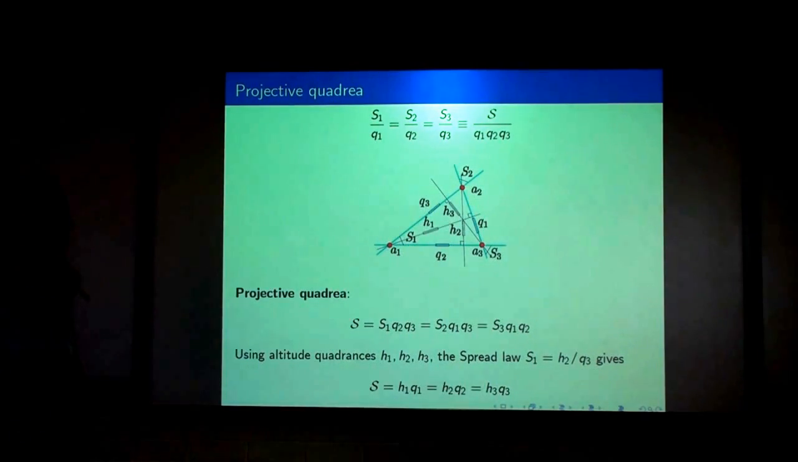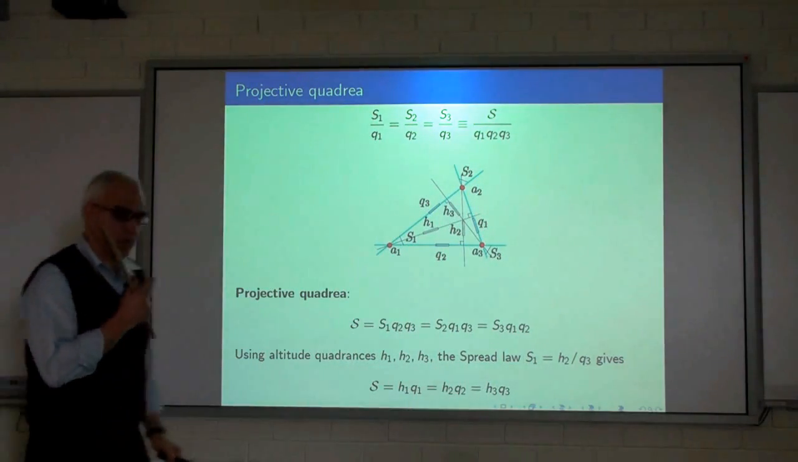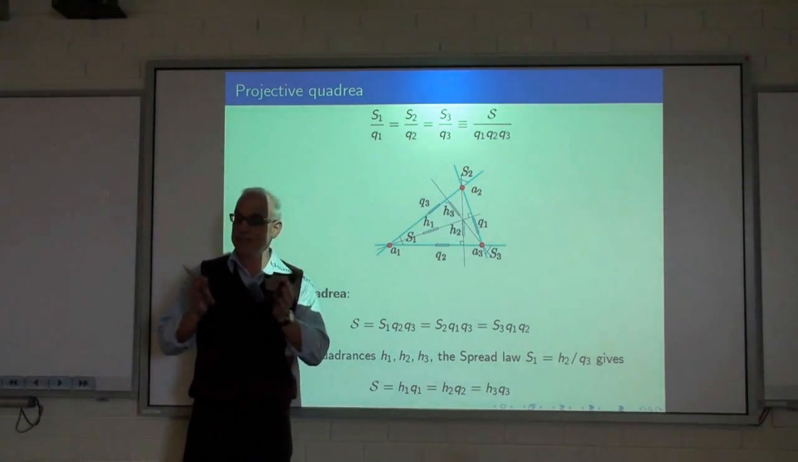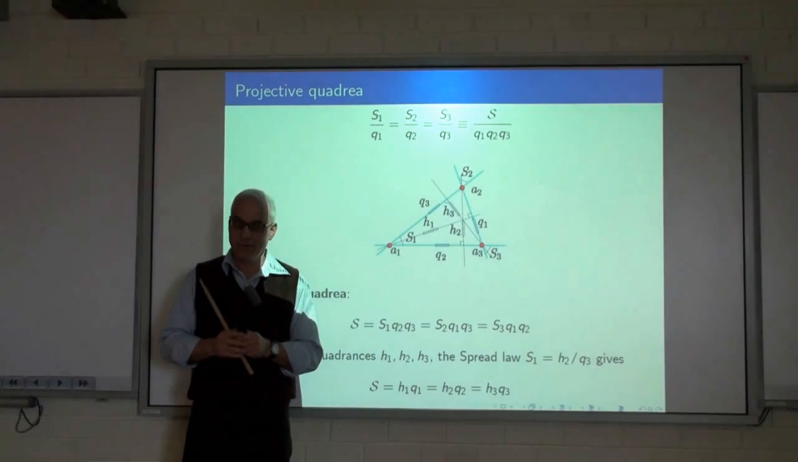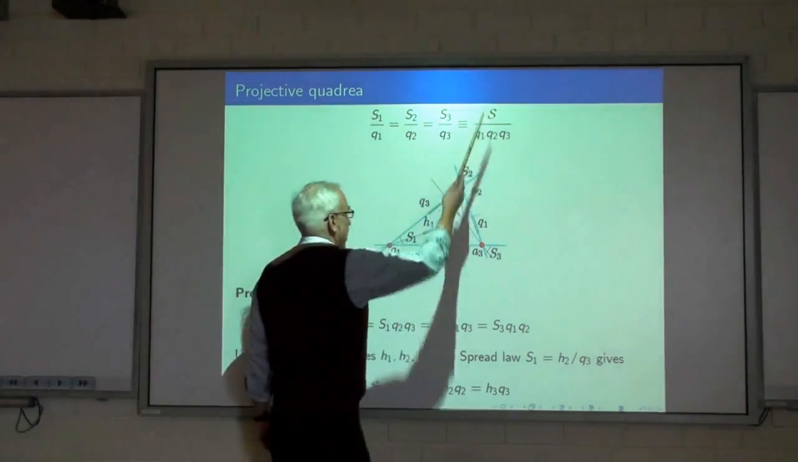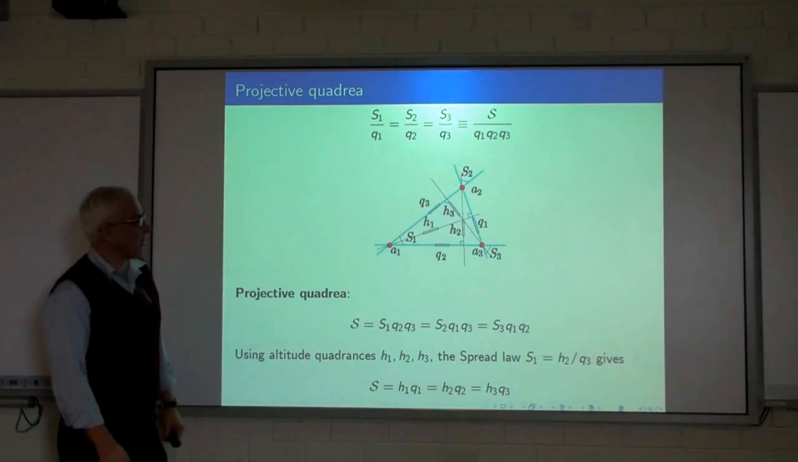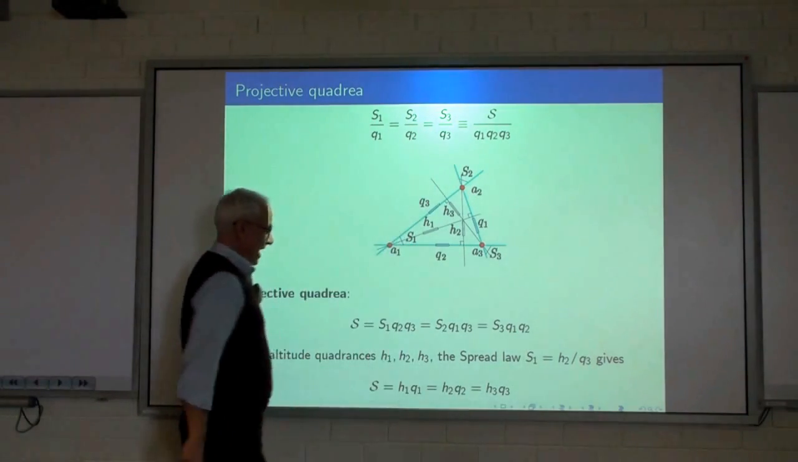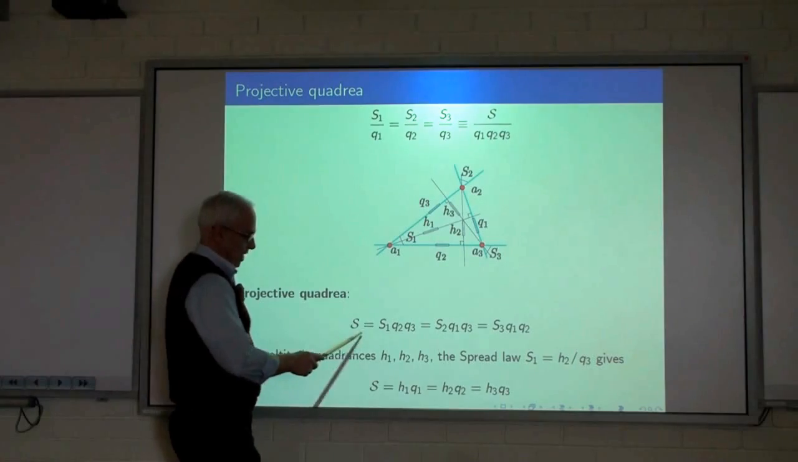I want to mention one more quantity that's important for the projective triangle, which is the analog of the quadrea. Remember that was 16 times the area squared? Well, there's a projective analog of that, which we'll call the projective quadrea. I'll call it S. And we can define it by this formula, which is sort of analogous to the planar version, or perhaps like this.